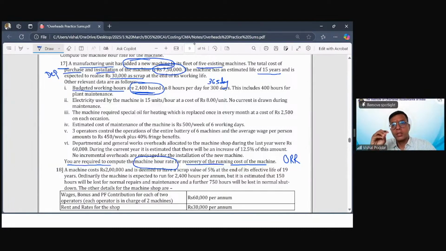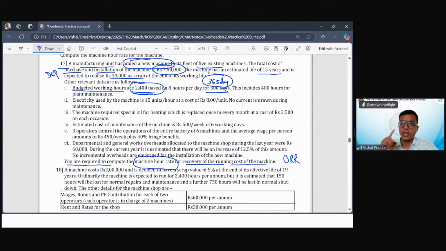Whatever the declared holidays, you will keep the factory closed, and that is how you estimate or budget how many hours the factory would be running. This is the hours for which the workers are working and the machines are running. Let us say after adjusting the holidays, I found that my working days in the coming financial year would be 300.